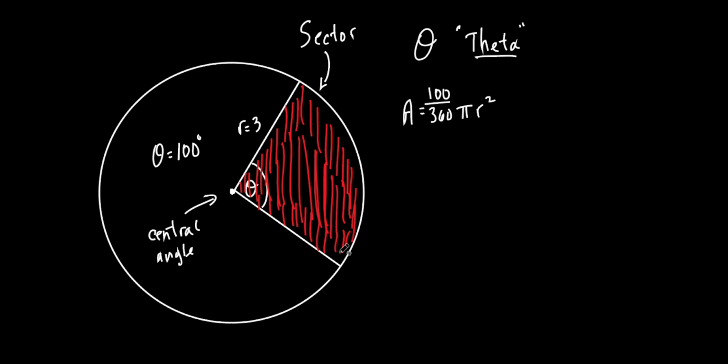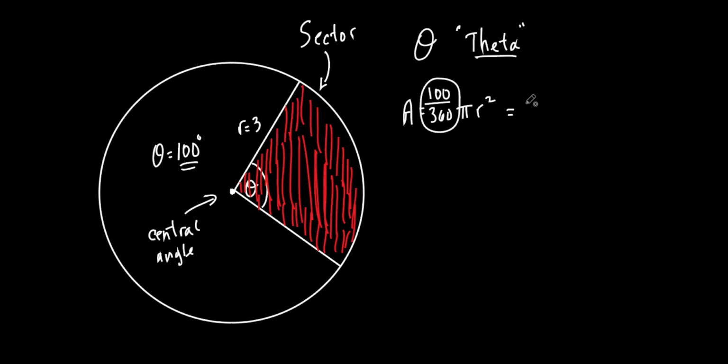You take that central angle, whatever the central angle is, I made it 100, okay? And you divide it by 360, and then you just go pi r squared. So this is the fraction of the circle that 100 degrees is. 100 out of 360. And then you just put pi r squared because that's the area of a circle. So you put that into a calculator.